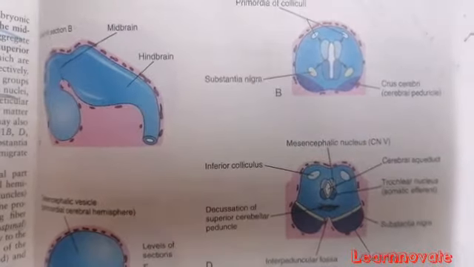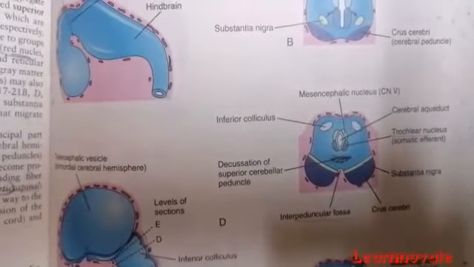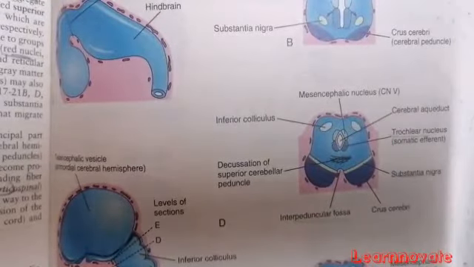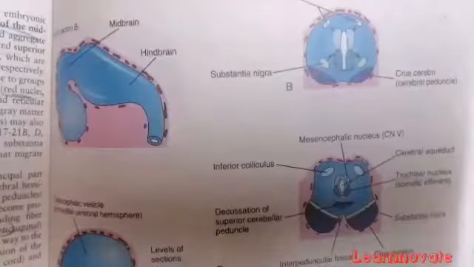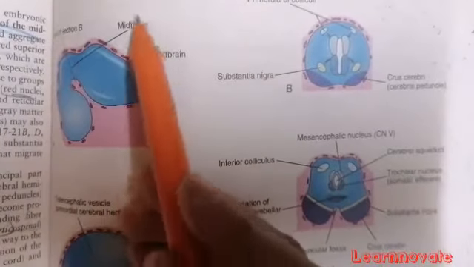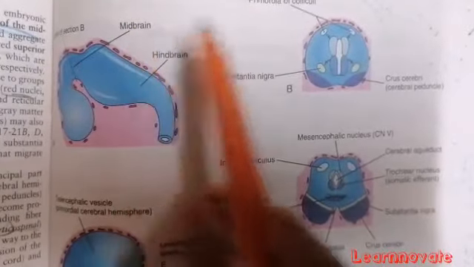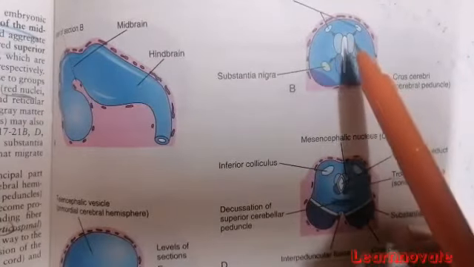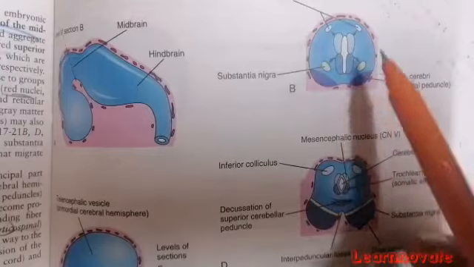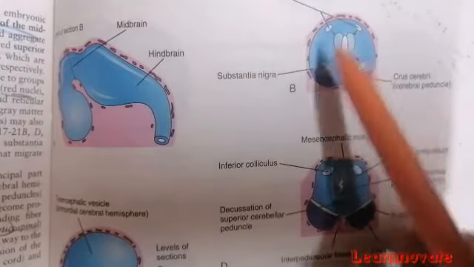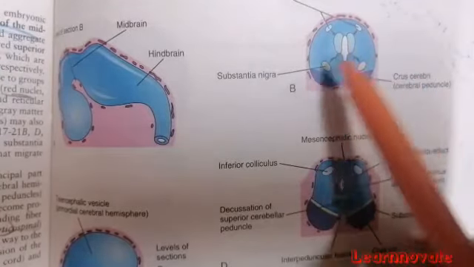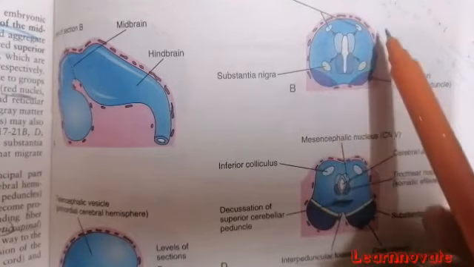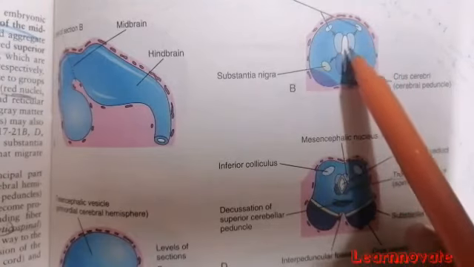The development of the mesencephalon, the primordium of the midbrain, starts after the development of the hindbrain. Here you can see the cavity of the midbrain that will differentiate into the mesencephalon, and the mesencephalon derived from the midbrain is going to develop into two parts. The alar plates will differentiate into the posterior tectum part.